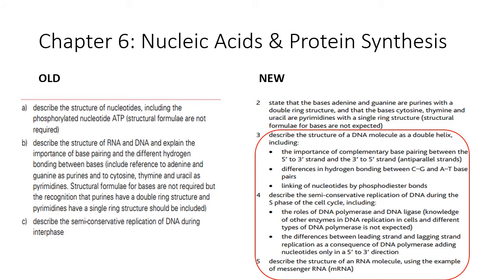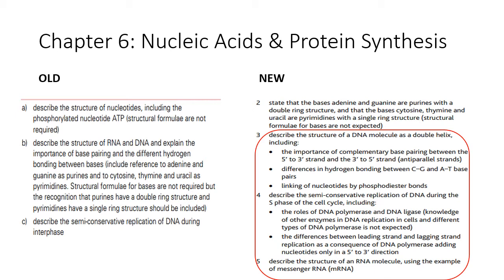Okay, so here, this was an interesting one. This is for chapter 6. The changes in chapter 5 were not that deep, so I just did not include chapter 5, but I've put chapter 6 here. And what I want you to look at here is this big red circle that I've drawn, because you would not find that in the old syllabus.